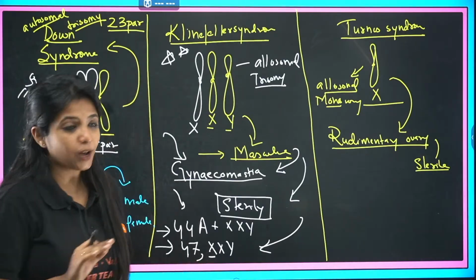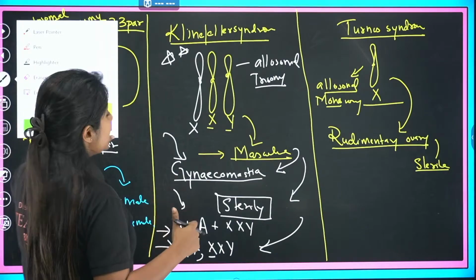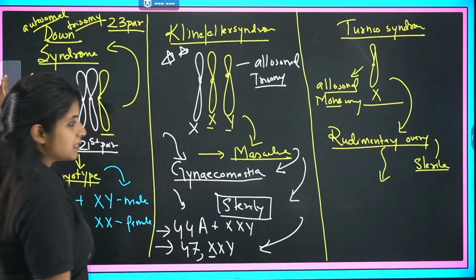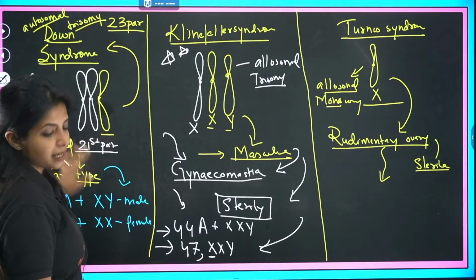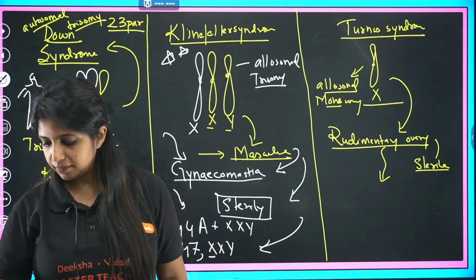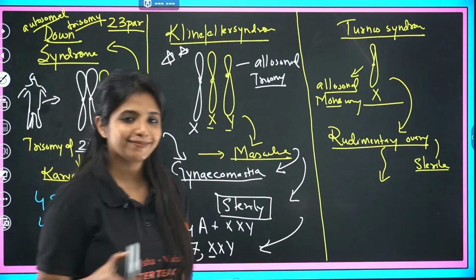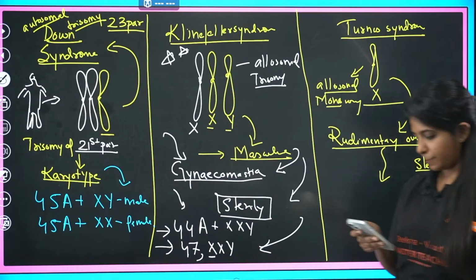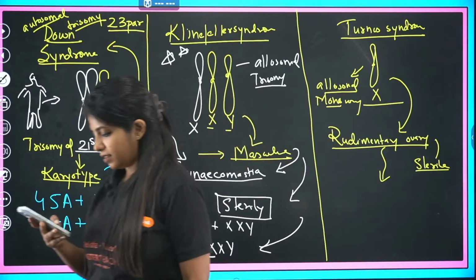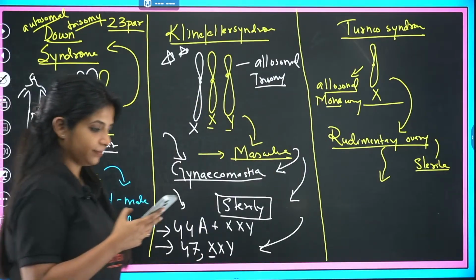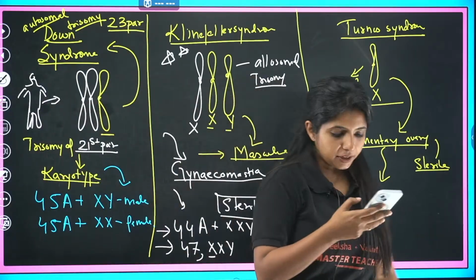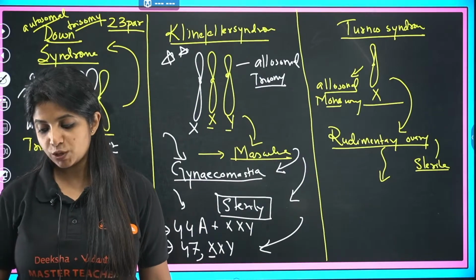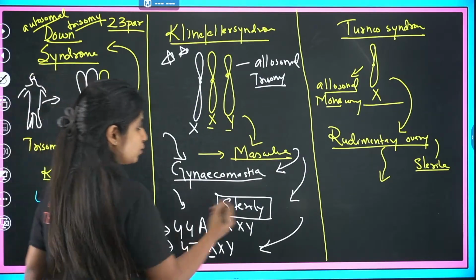Now, the next thing is what their karyotype is going to be like. Can you guess what their karyotype is going to be like? Any guesses? What will be their karyotype? Waiting. 44 plus XO. Just a 44 plus XO. Again, the second X is missing over here. So what do you write over here?